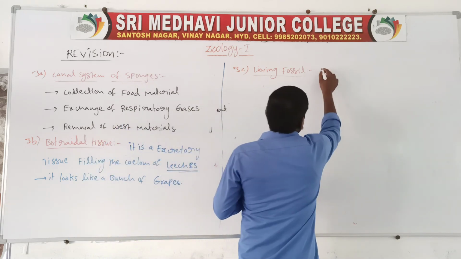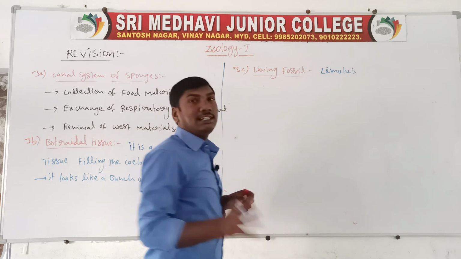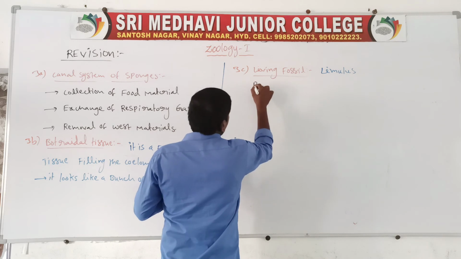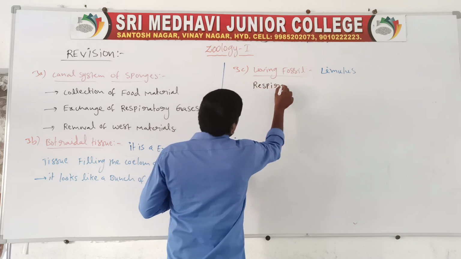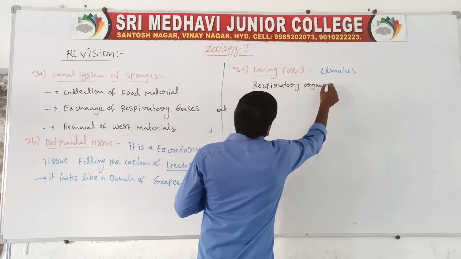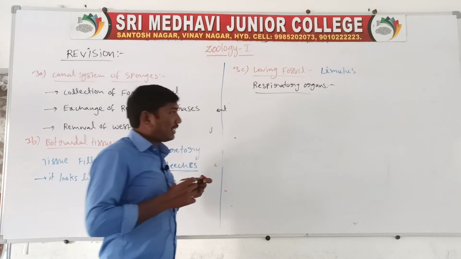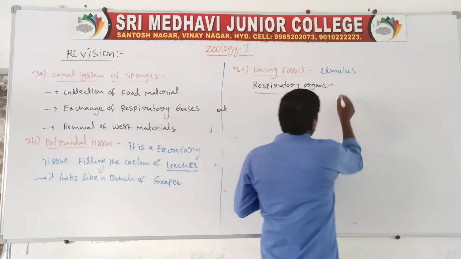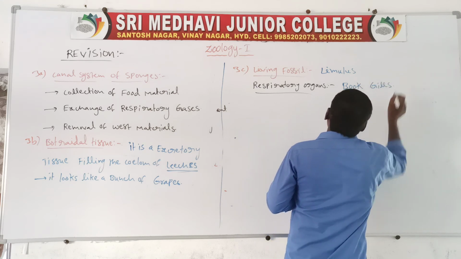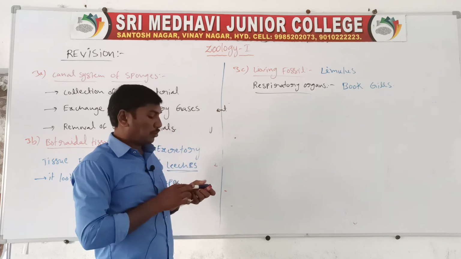The respiratory organs of Limulus are book gills. Limulus is a living fossil. Respiratory organs are book gills.